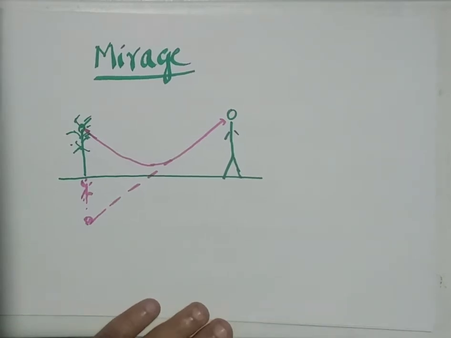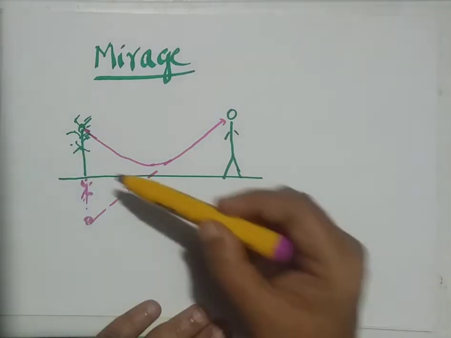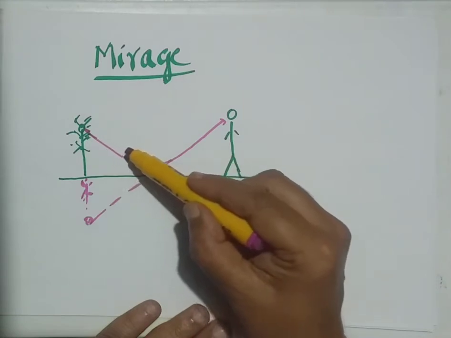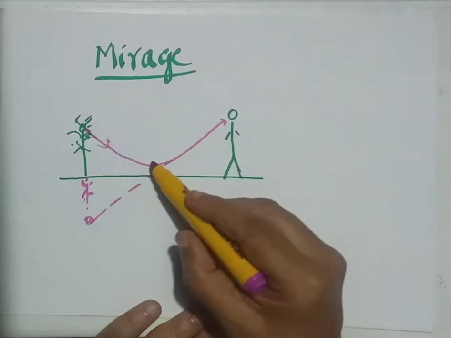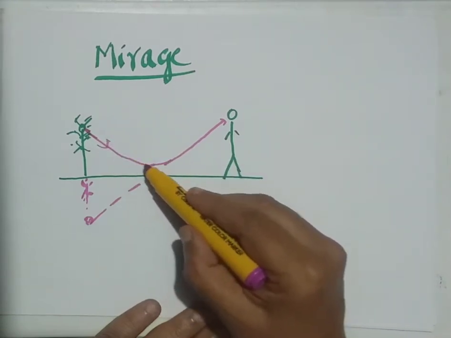Let me go through it once. Say once the surface is hot, the air above that is rarer and its refractive index is also less, and above that layer, a slightly cooler layer is there, its refractive index is more. Above that layer, the refractive index is slightly larger, like that. When a ray of light from an object like a tree starts moving downward, it experiences denser to rarer.